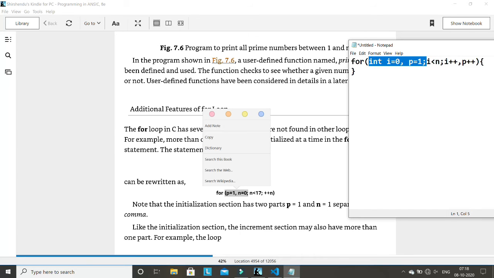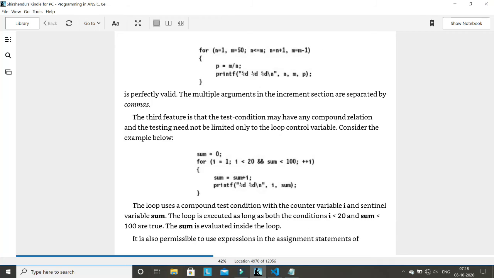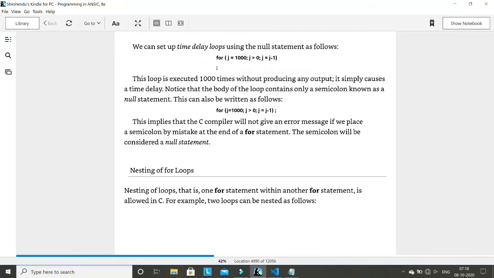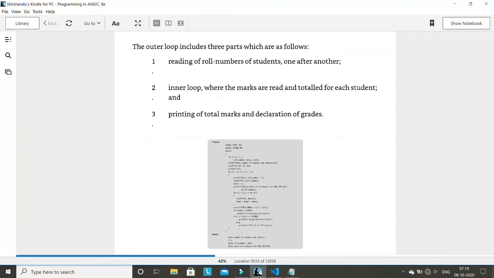So this is a special feature of for loop. Read it from here, you will understand it. Okay. Nesting for loop, I'll explain at the end. Nesting for loop is a very important point. I'll explain it at the end.